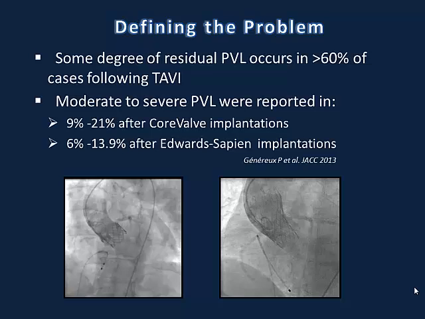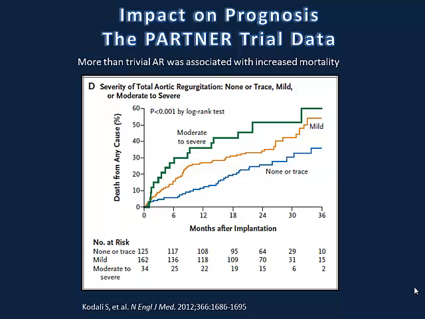TAVI, with moderate to severe paravalvular leaks reported between 9 and 21% after CoreValve implantation and 6 to 13.9% after Edwards Sapien implantation. This is according to the review by Généreux a few months ago in JACC.